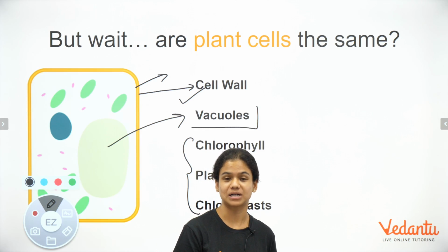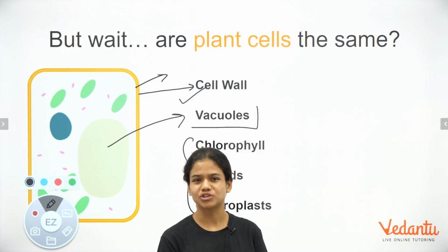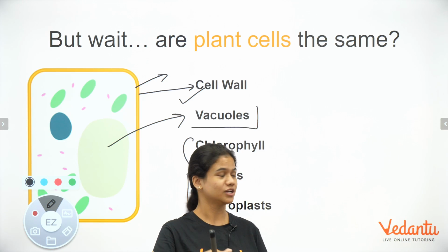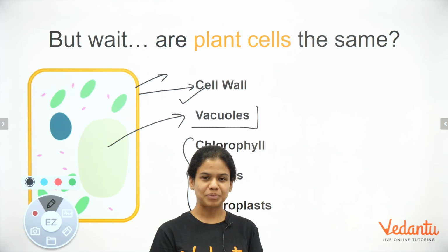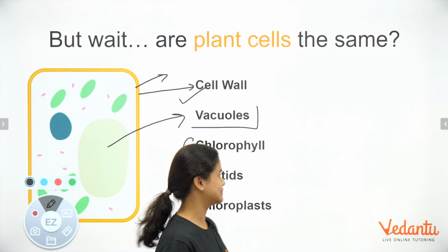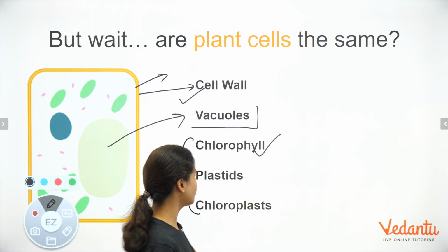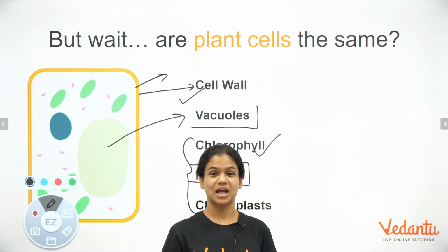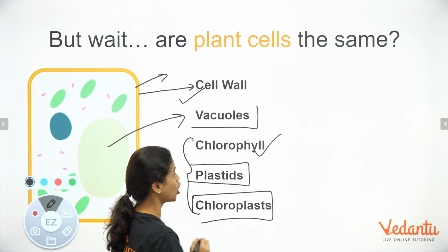Now, this next one is something that's not present in animal cells at all. We all know that plants are green in color, right? Whenever we look around us, we see trees, bushes, flowers. All of them tend to be green, especially the stem. What gives plants their green color? There is a pigment called chlorophyll, which gives plants their green color. Where exactly is chlorophyll stored in the plant cell? Chlorophyll is stored in structures called plastids.